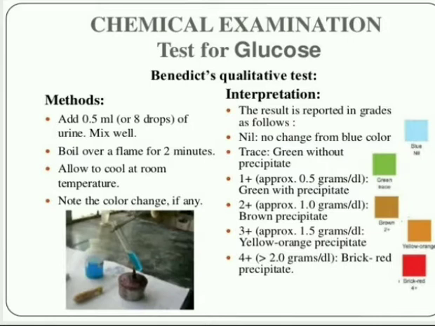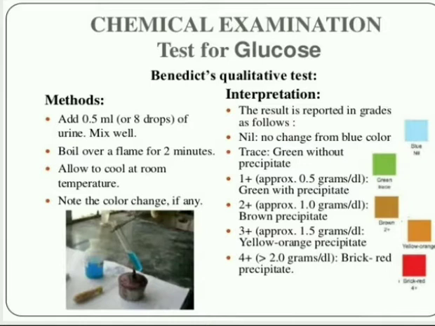and if any green without precipitate, 1 plus, and brown precipitate, 2 plus, and if yellow to orange precipitate, 3 plus, and brick red precipitate means 4 plus. Okay, these all may indicate glucose. Okay, there may be 4.